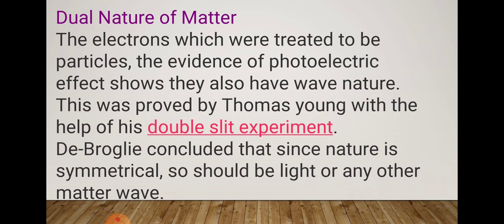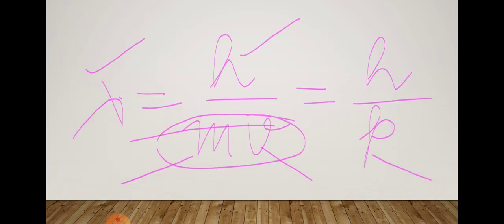Big particles like a moving stone, a ball, etc. You have to remember that the dual nature of matter or de Broglie wavelength is only discussed for small particles. Big particles do not appear to show the properties of a wave. Why?